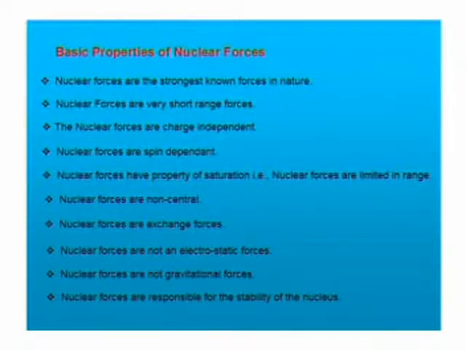Without nuclear force, we can't imagine the stability of the nucleus, because any nucleus would always be in a disrupted condition. Any nucleus can be broken. And also, the same scientist Yukawa graphically plotted a Yukawa potential where he gave the relations, though I am not interested in going through these relations in detail.